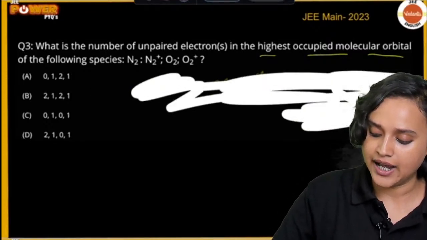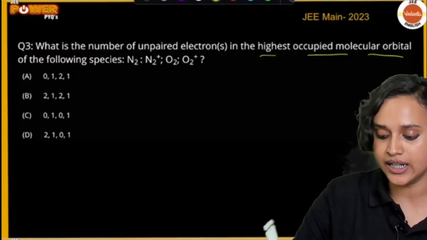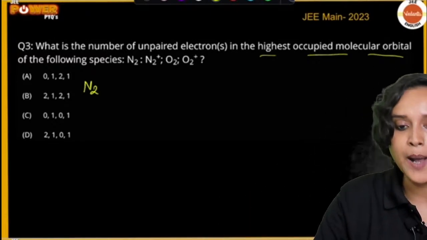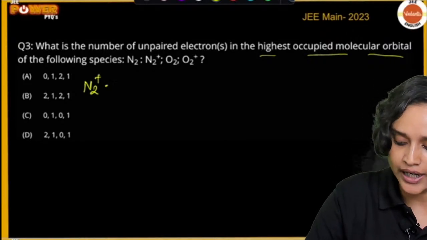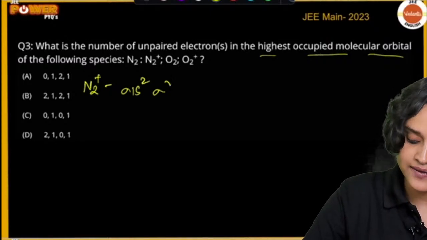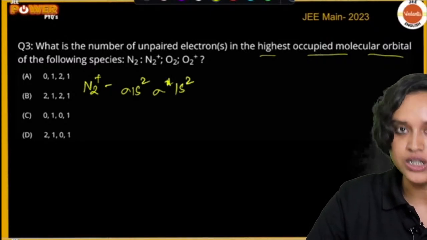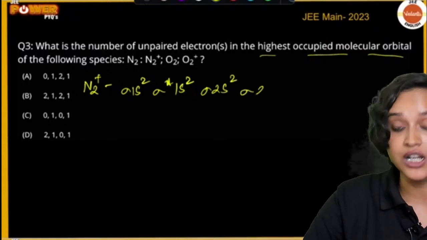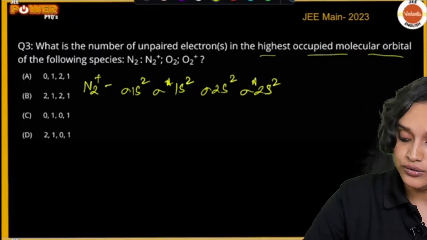So this is our ideal scenario. Now let us write it for each and every one of them. Let us write it for N2 plus. For N2 plus, we will have sigma 1s2, sigma star 1s2, then sigma 2s2, then sigma star 2s2.